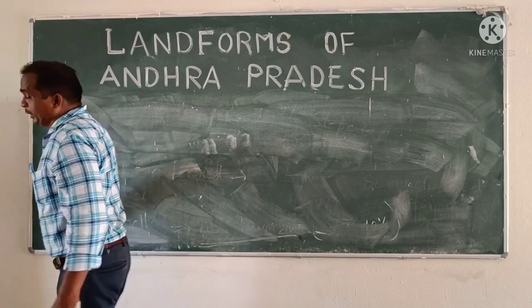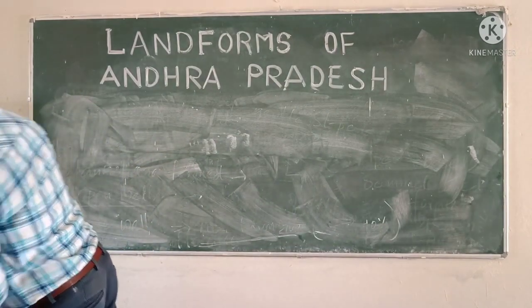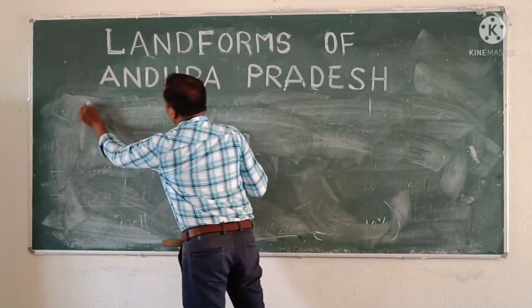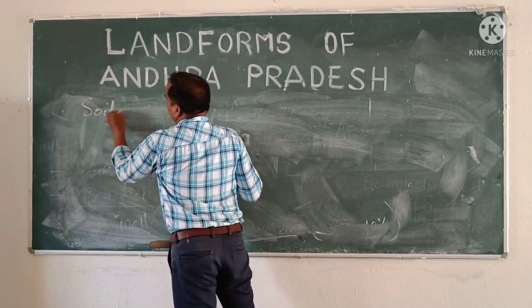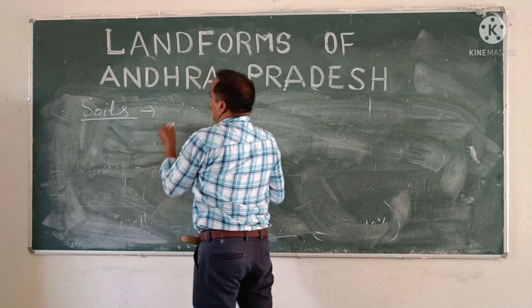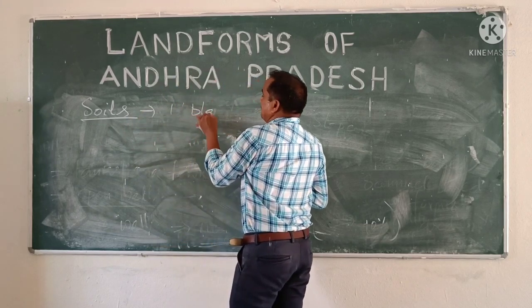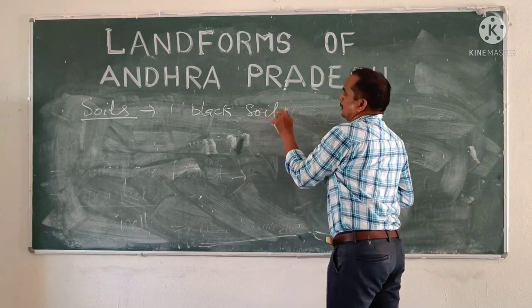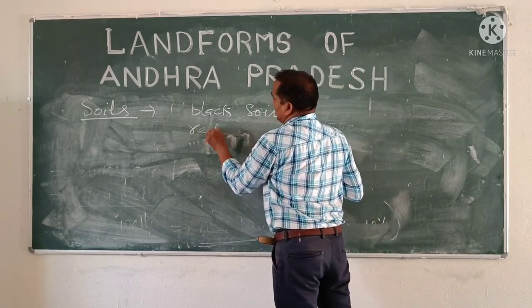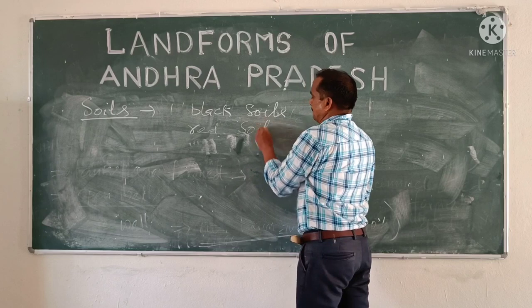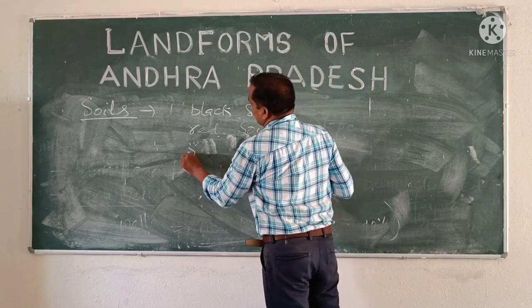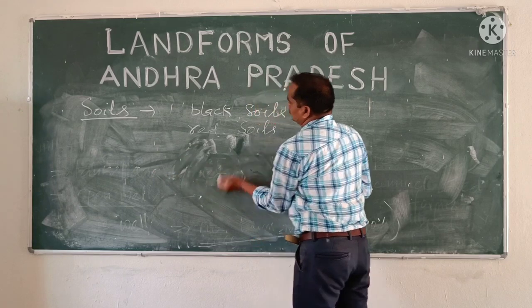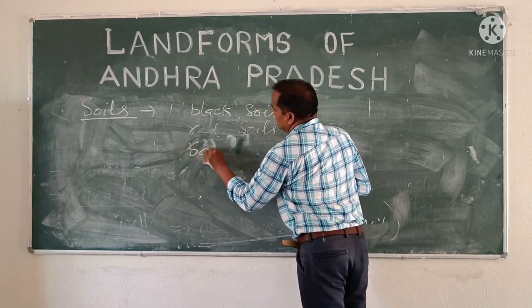So what soils can we find in Andhra Pradesh in the plateau? One is black soils. Second one is red soils. Third one is sand soils.